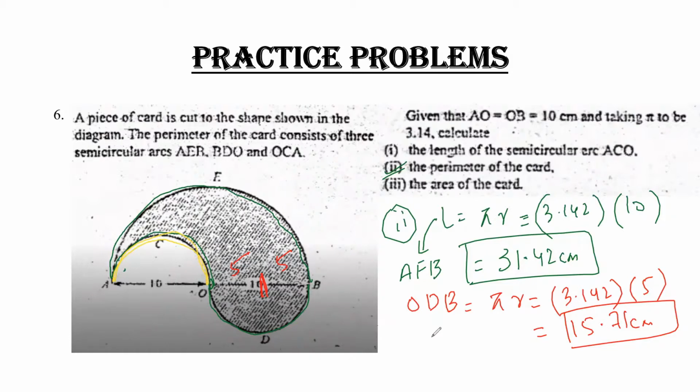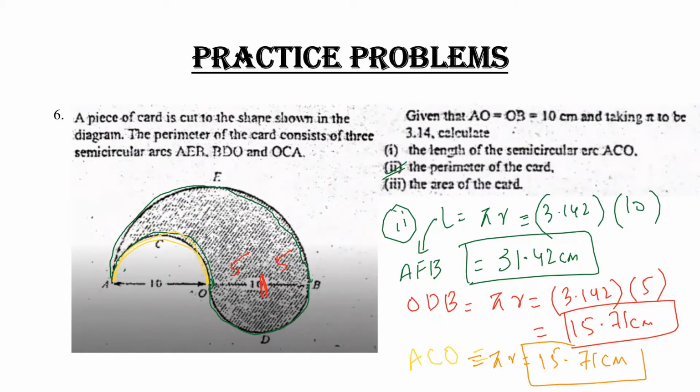To calculate this, I have ACO. The formula remains the same. ACO equals pi r, and my answer will also remain the same, 15.71, since we have calculated it in the previous part. So these are the three answers for my whole card.